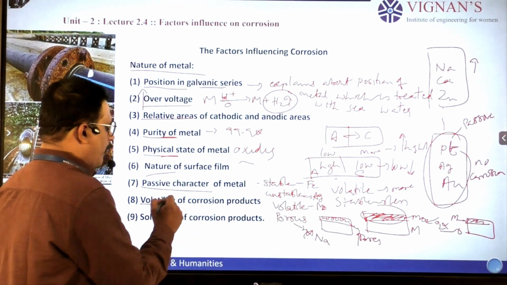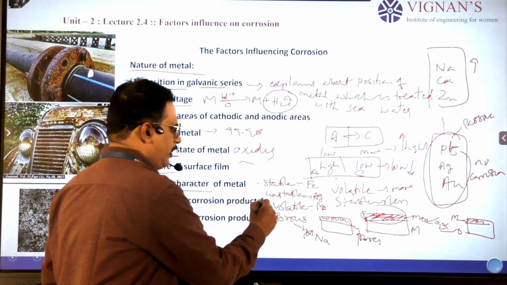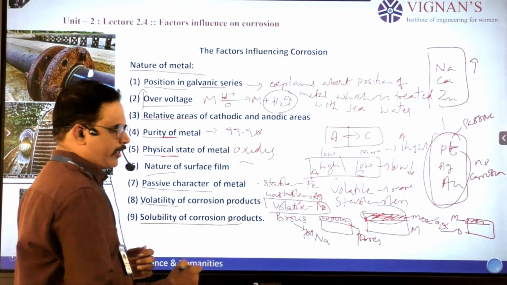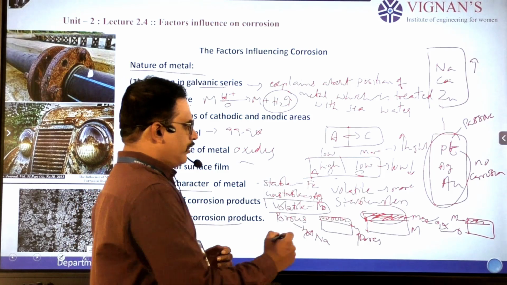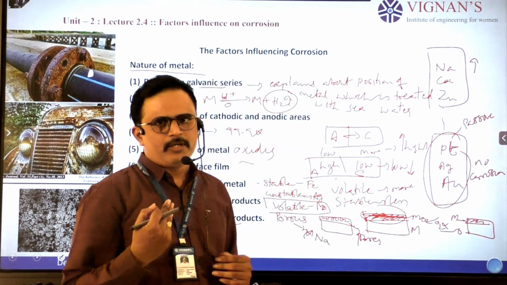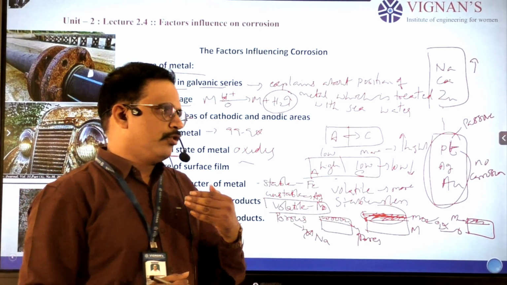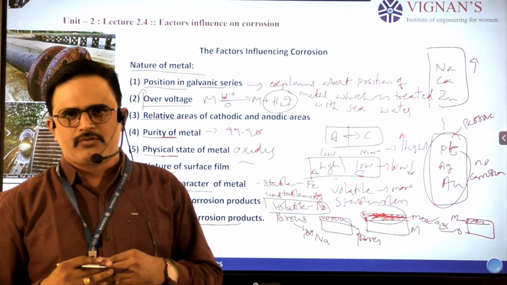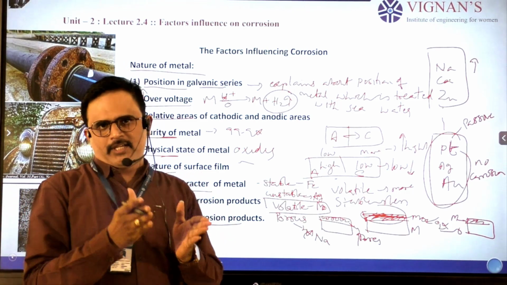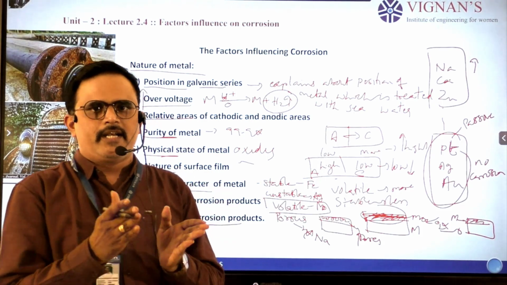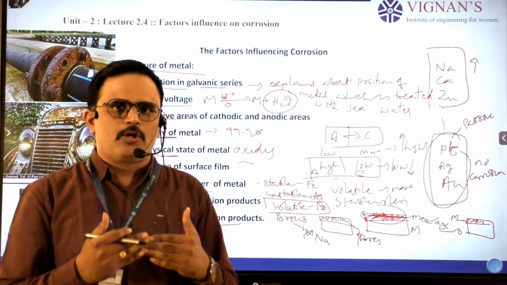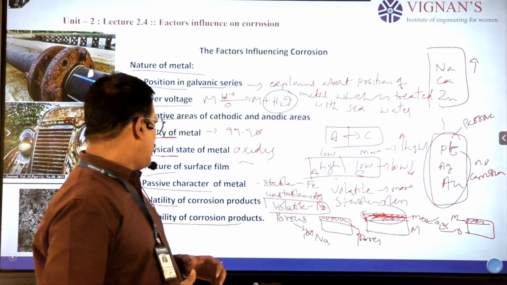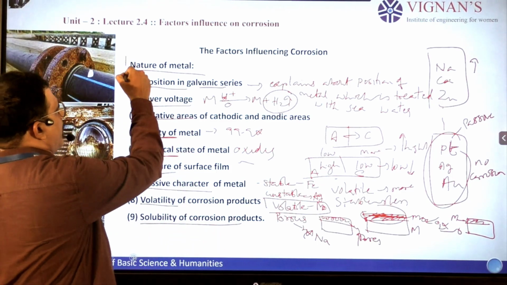And next one, volatility of the corrosion product. So what we mentioned here is about volatility. And next one, solubility of the corrosion product in a medium. So this type of metal oxide starts to dissolve in acid or any salt medium. So again a fresh layer will be ready to react with oxygen. If the metal oxide dissolves, the fresh layer of metal is ready to react with oxygen, and it allows further corrosion. If the solubility of that corrosion product increases, corrosion also increases. So all these 9 points influence the nature of the metal.